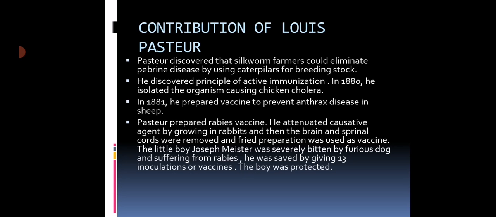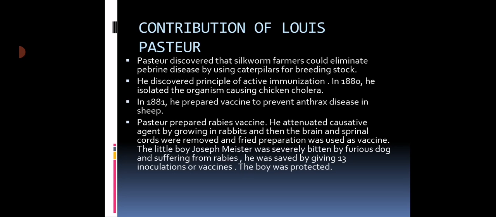So in 1881, he prepared the vaccine. Vaccine means an attenuated or half-killed suspension of the causative agent. That is the vaccine. Causative agent of what? Causative agent of disease. So when we prepare a vaccine, we are isolating the organism causing the disease.